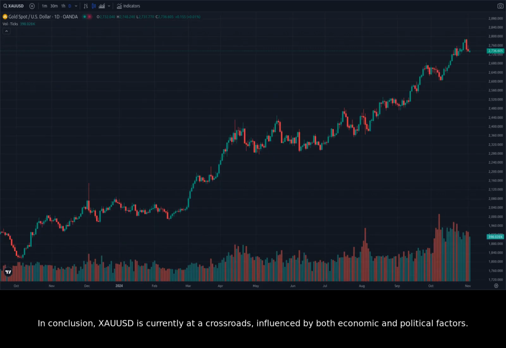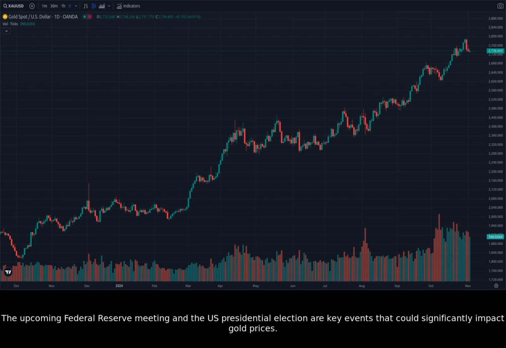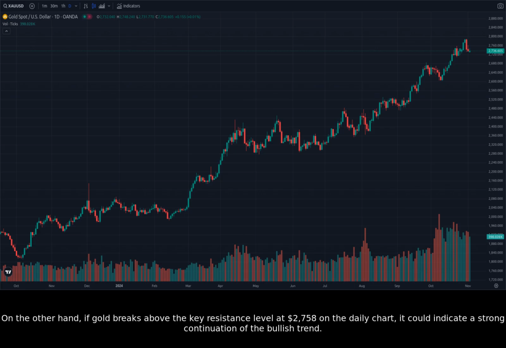In conclusion, XAUUSD is currently at a crossroads, influenced by both economic and political factors. The market is uncertain, with gold trading in a range-bound manner. The upcoming Federal Reserve meeting and the U.S. presidential election are key events that could significantly impact gold prices. If gold breaks below the key support level at $2,718 on the daily chart, it could signal a shift in sentiment towards bearishness. On the other hand, if gold breaks above the key resistance level at $2,758 on the daily chart, it could indicate a strong continuation of the bullish trend.